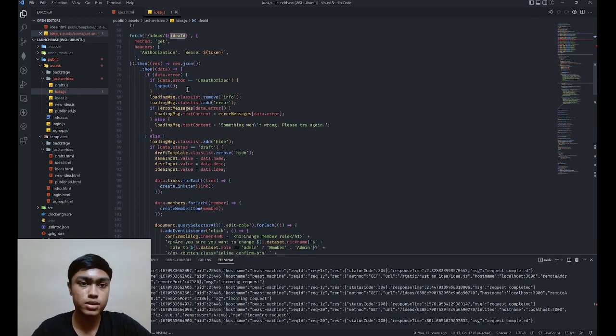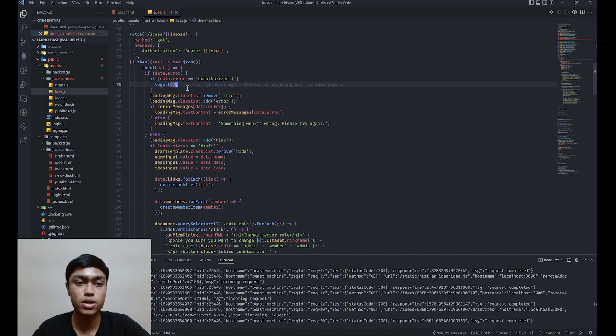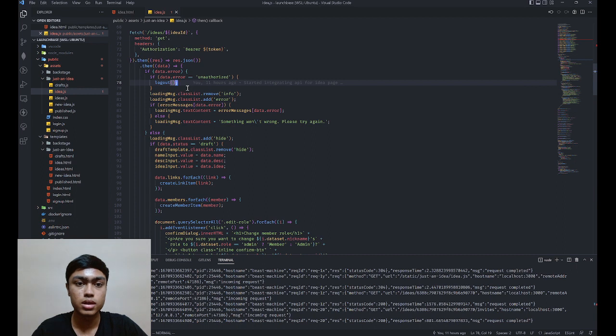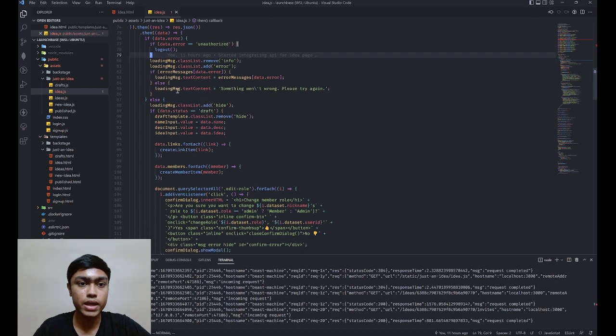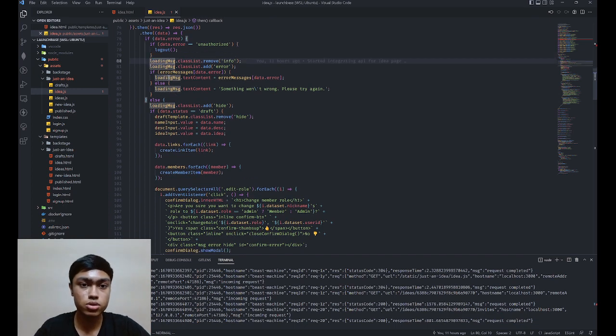So first I check for errors. If the error is unauthorized, if it has that error code, I'm going to log out, because that basically means the user's auth token is invalid, if they try to manipulate it, something is wrong, there's some discrepancy. I'm going to log out the user, delete that, because most likely that token just expired, or they've logged out of all the devices previously. So it's just easier if we log out the user and they start fresh. This is something that I employ in all of the requests. And if it's not, then the rest of the code is going to execute after that.